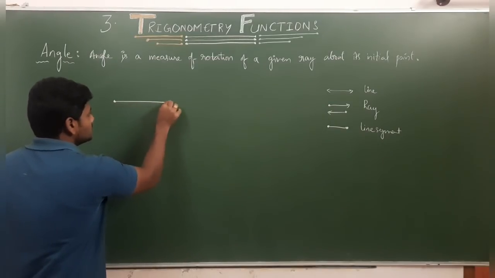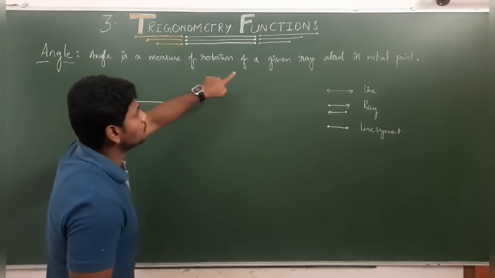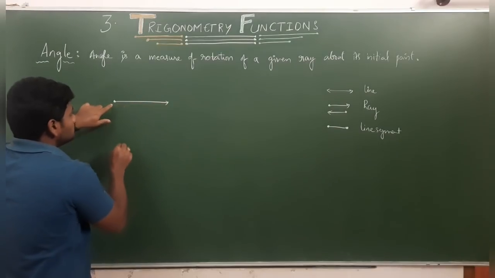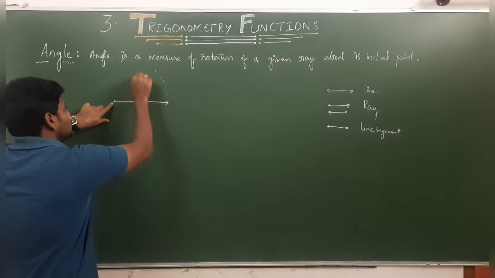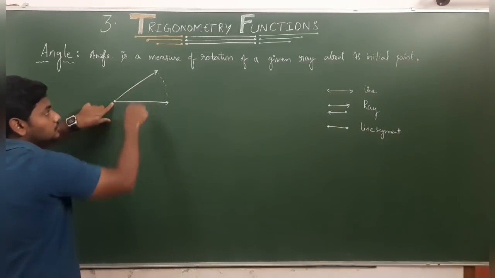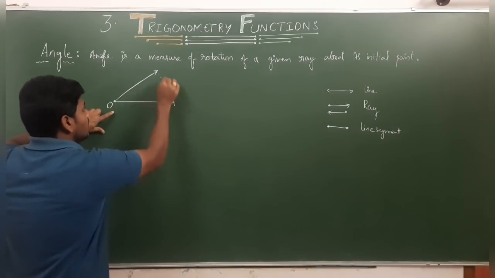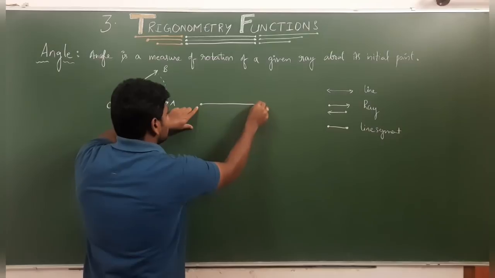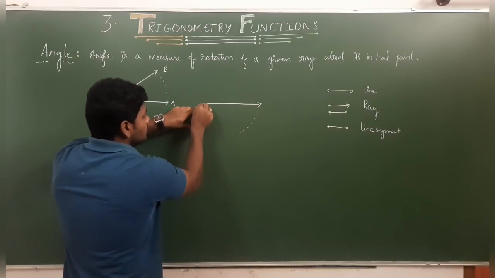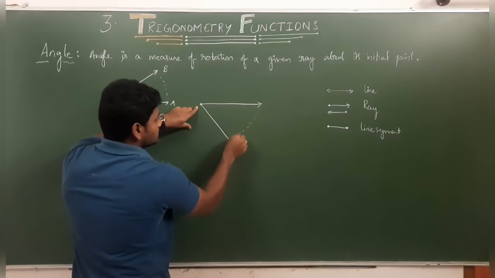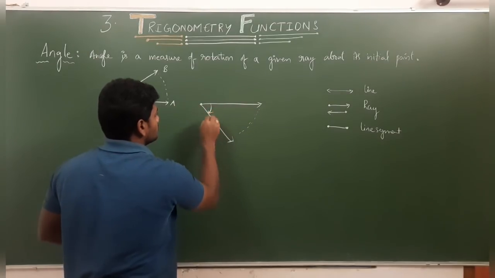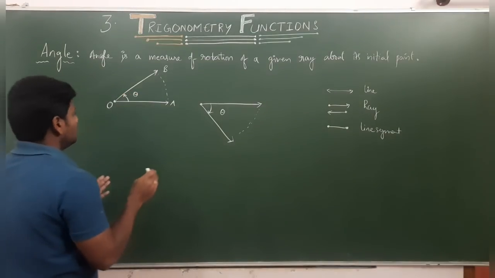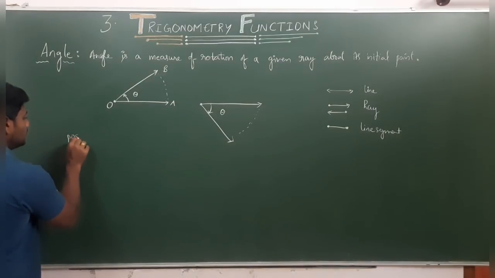For example, if I consider this as a ray, from this initial point the ray rotates and reaches here. Let this be O, this A, and this B. Again, with that OA, this time it is rotating in the clockwise direction. So it is some angle, let it be theta. We have two types of angles. One is the positive angle.